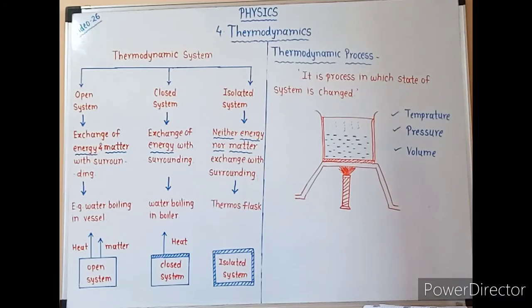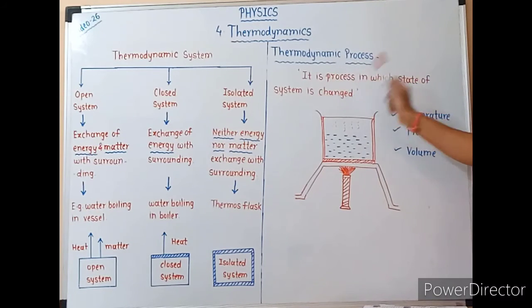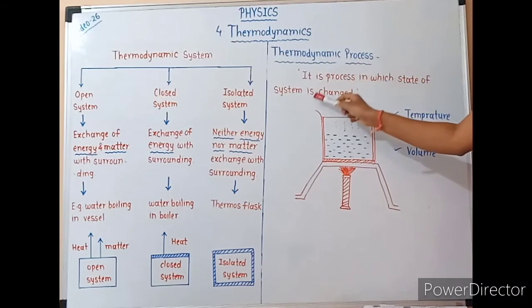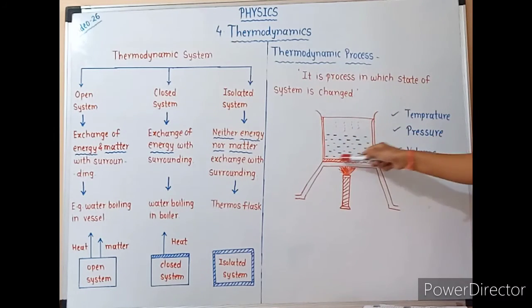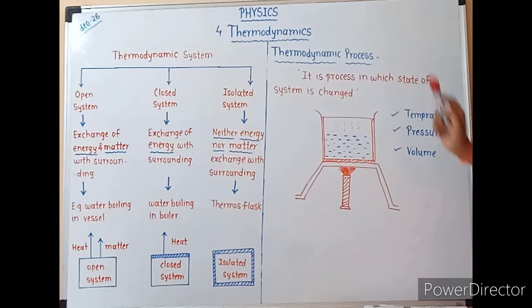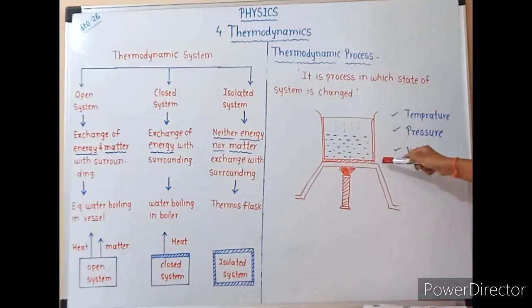The next point is thermodynamic process. So thermodynamic process is defined as a process in which the state of system is changed. The state of system is solid, liquid or gas. Now consider one example: water contained in a vessel with a lid.